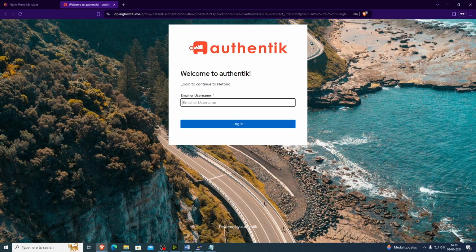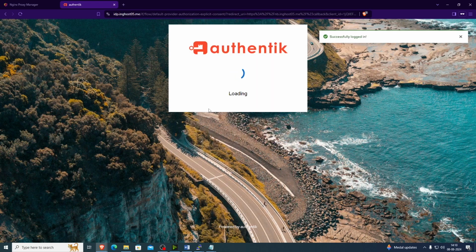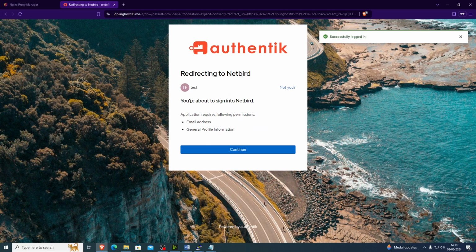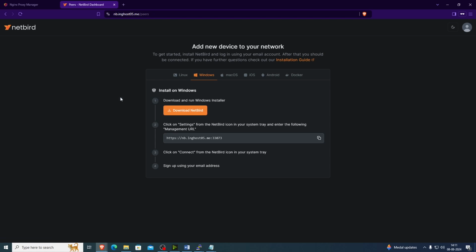Now I will be redirected to Authentik. Okay, you are about to sign into Netbird. Email address, general profile information. Okay, continue. So that's it, guys. We configured Netbird, Authentik, and Nginx proxy manager to make a virtual private network.